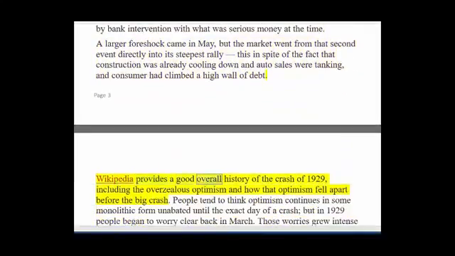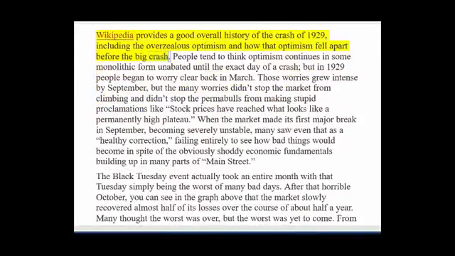Wikipedia provides a good overall history of the crash of 1929, including the overzealous optimism and how that optimism fell apart before the big crash. People tend to think optimism continues in some monolithic form unabated until the exact day of a crash. But in 1929 people began to worry clear back in March. Those worries grew intense by September.